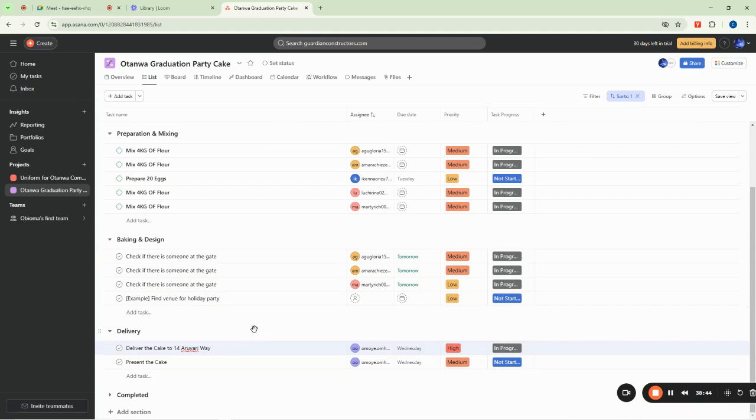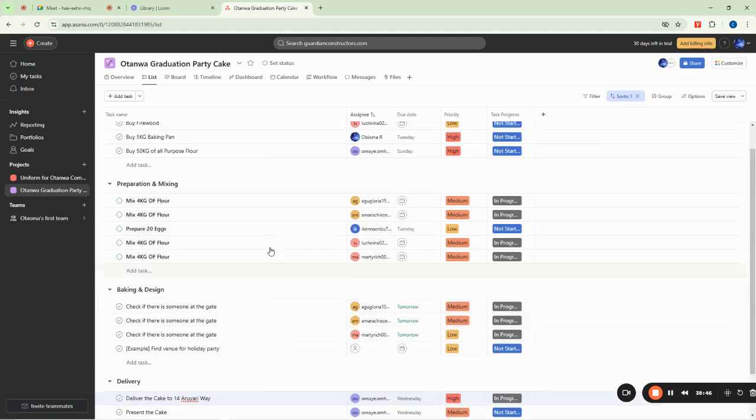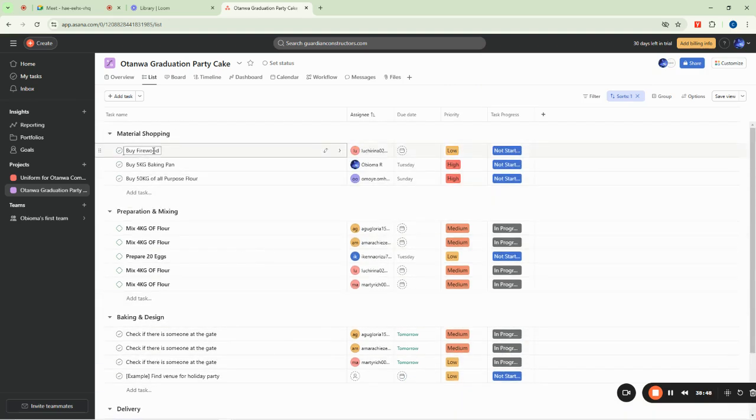So whenever you are done with any of these ones here, maybe the first one here, what do you do? Click on this arrow pointing up and down, and select where you want the task to go. So we have five groups of tasks here: material shopping, preparation, baking, and delivery, and then lastly we have completed.